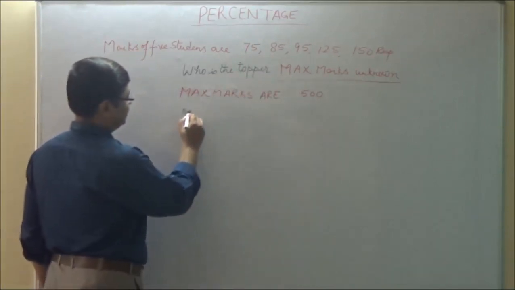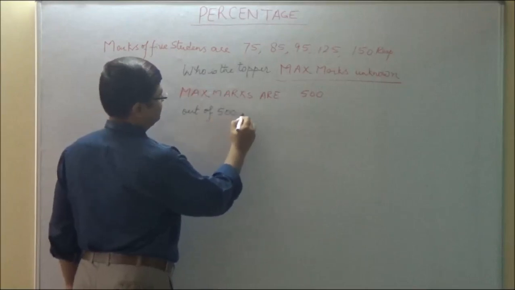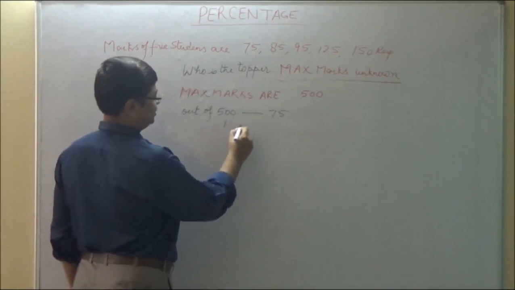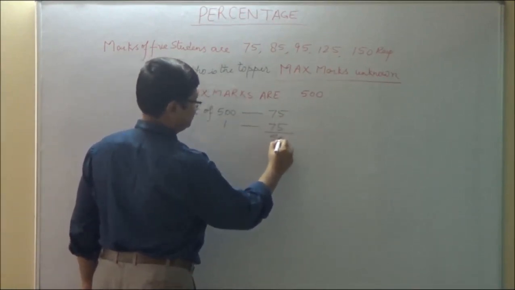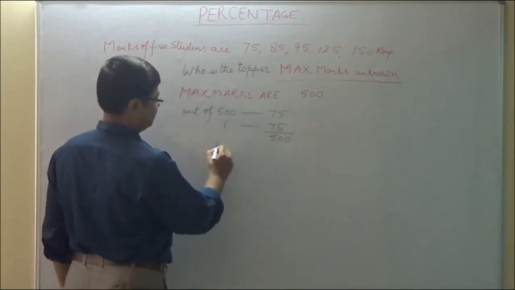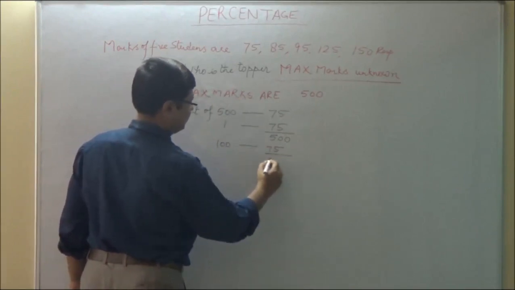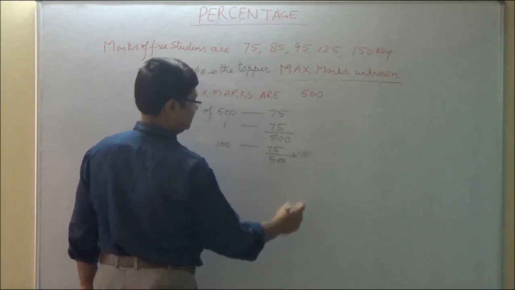So, out of 500, student 1 is getting 75 marks. Out of 1, marks are 75 by 500. Just we are applying the unitary method, and out of 100, the marks are 75 by 500 into 100.